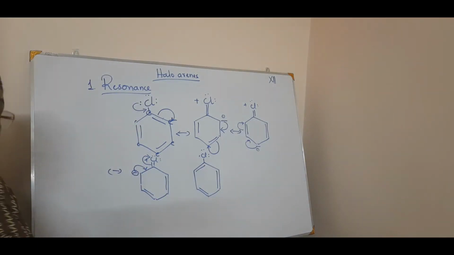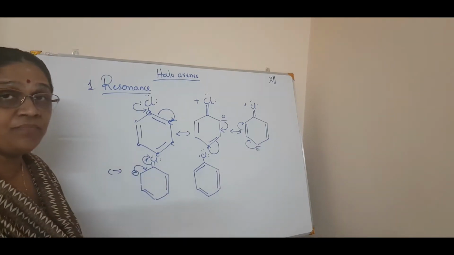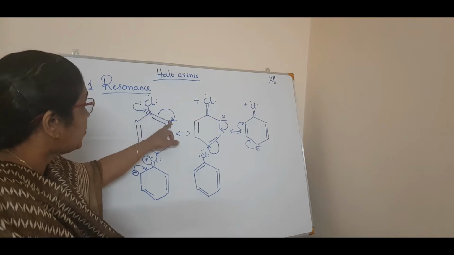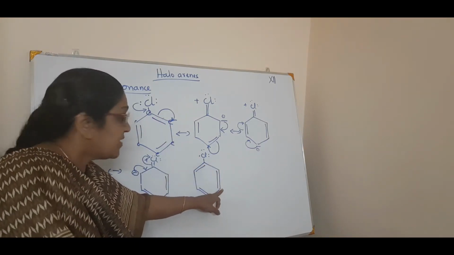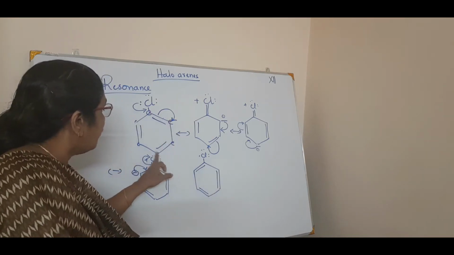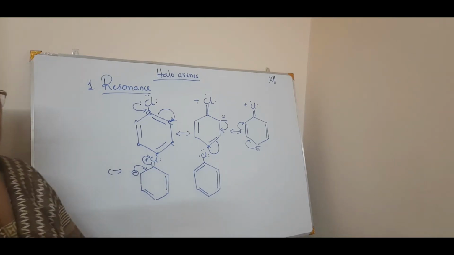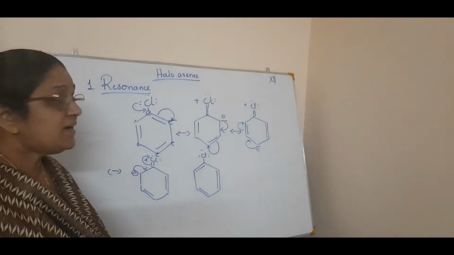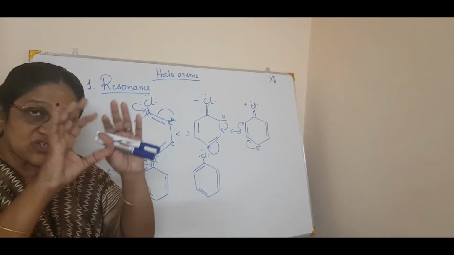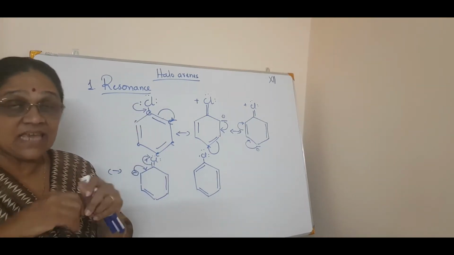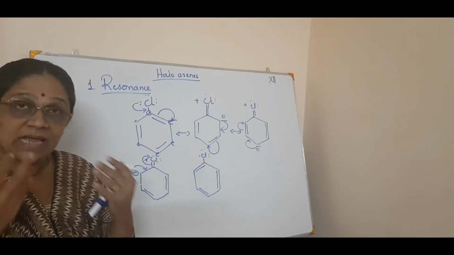So from the starting, just see whether this and this are same structures. In the starting it is 1, 2 here in double bond. But here it is 2, 3. It is 1, 2, 3, 4, 5, 6. So it is alternate double and single bonds, it is different, isn't it? But you know, there is nothing like that. There is only a resonance hybrid. We say hypothetically that the bond is between 1 and 2 or 2 and 3. But what happens exactly?